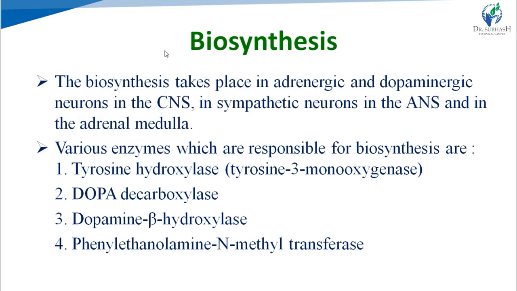Now biosynthesis of catecholamines. Biosynthesis of adrenaline and noradrenaline takes place in adrenergic neurons, while that of dopamine takes place in dopaminergic neurons. Four main enzymes are responsible for the biosynthesis of catecholamines: tyrosine hydroxylase, dopa decarboxylase, dopamine beta hydroxylase, and phenylethanolamine N-methyl transferase.